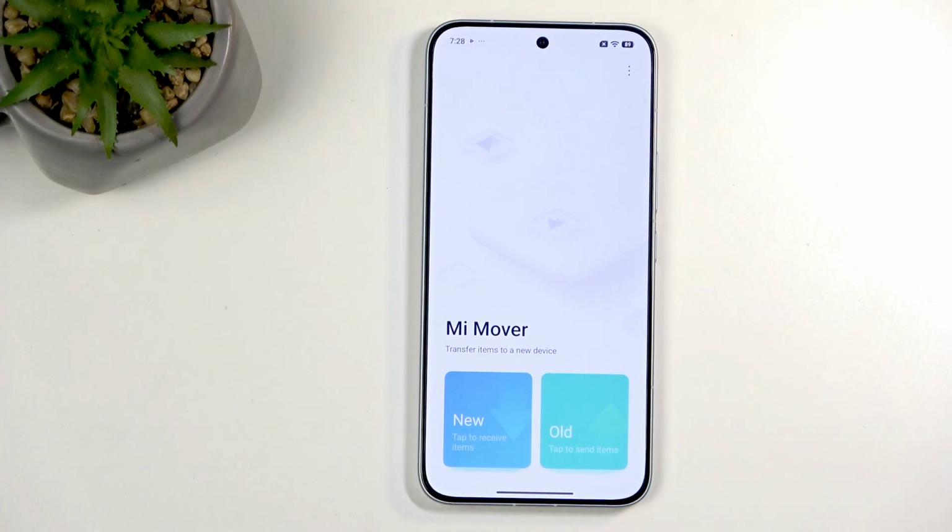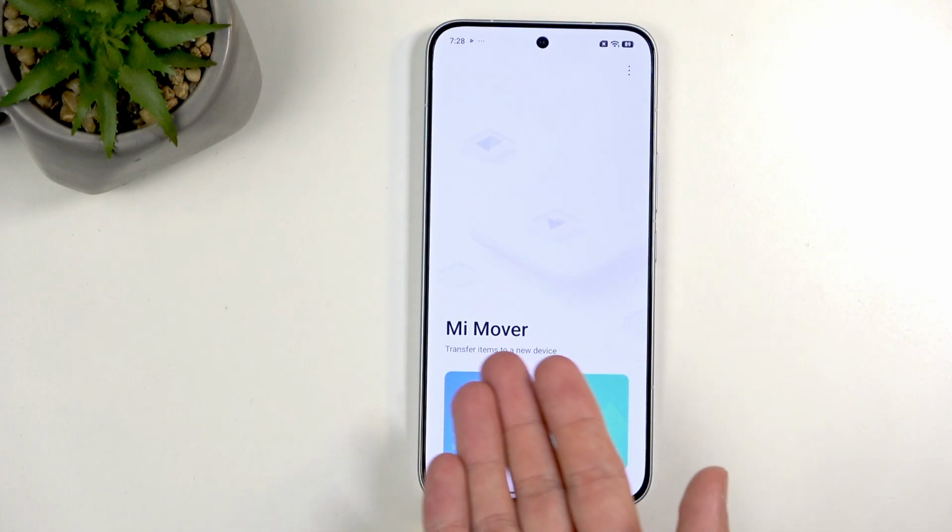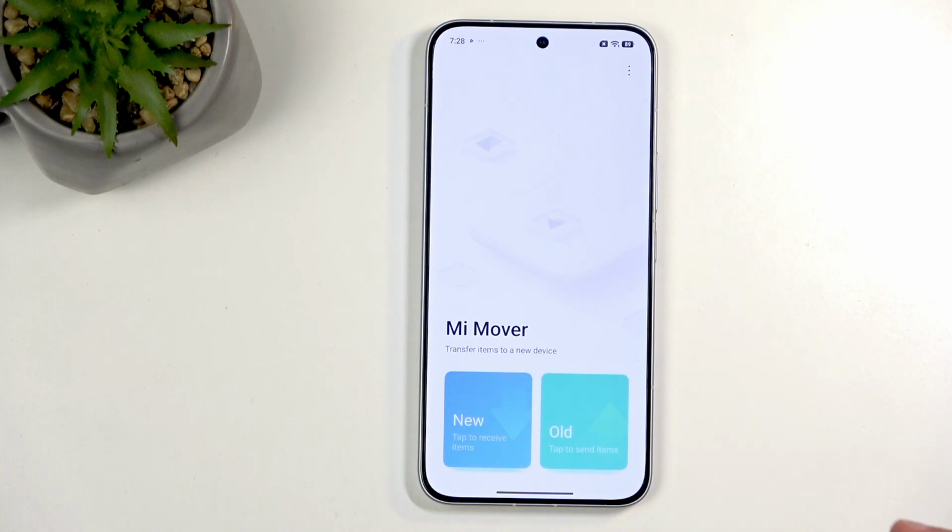Now, to give you a couple of them from different brands that I remember off the top of my head, potentially that could be all of them. I'm not sure if other ones have their own. But obviously Xiaomi has Mi Mover, Samsung has Smart Switch, Huawei has Phone Clone, Oppo, Realme, Vivo, and OnePlus have Clone Phone, the other way around. Motorola, I think, has a Moto Move or something along those lines.